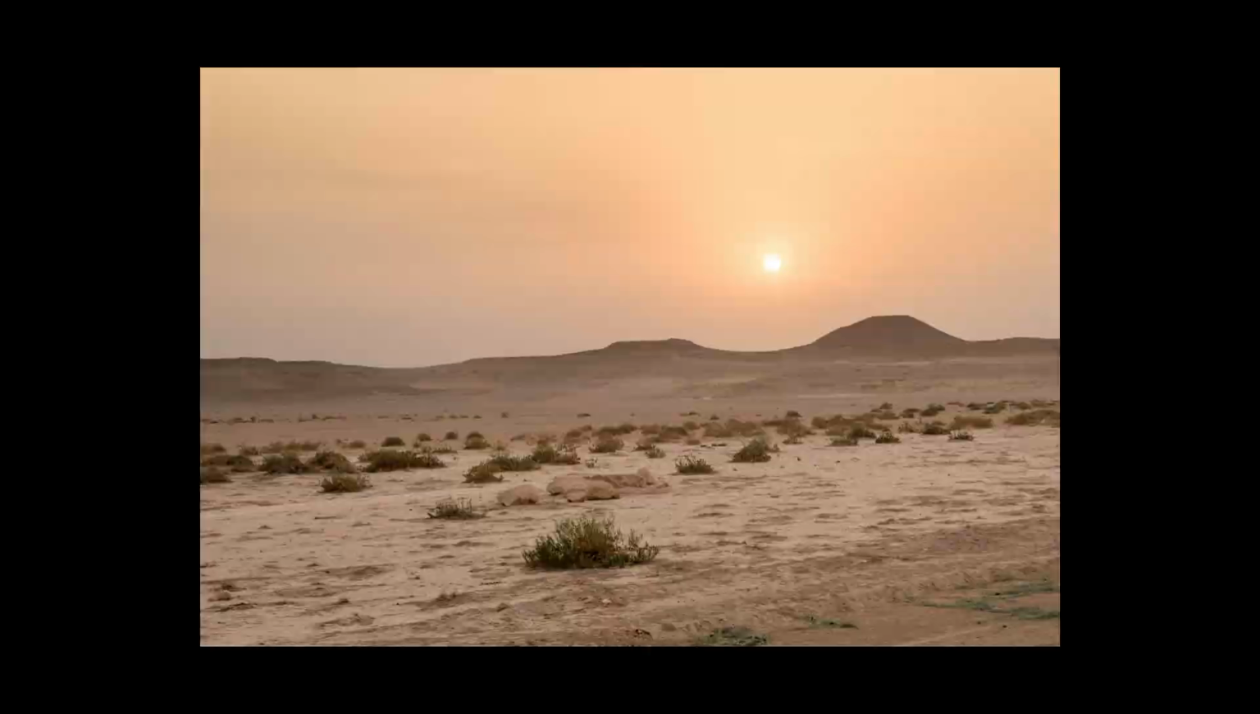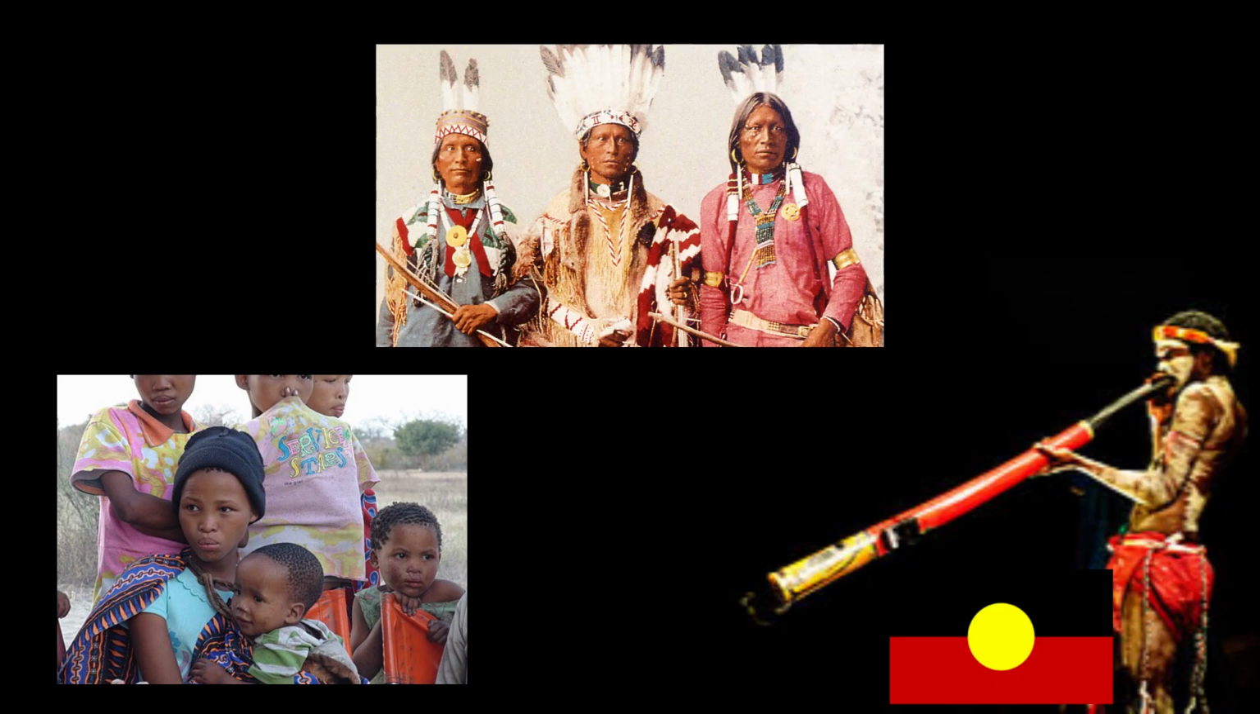Considered by most scientists, deserts are dry landscapes with low amounts of yearly precipitation and are generally not suitable for human habitation. But some people have been able to survive in deserts, such as the San peoples of southern Africa, the Aborigines in Australia, and various tribes of North American Indians.